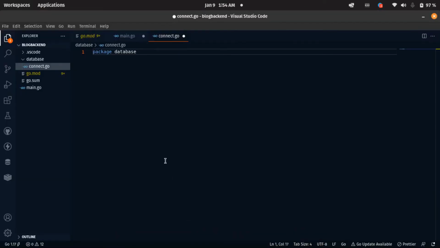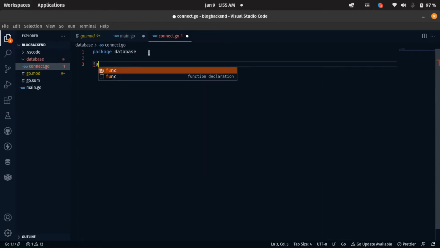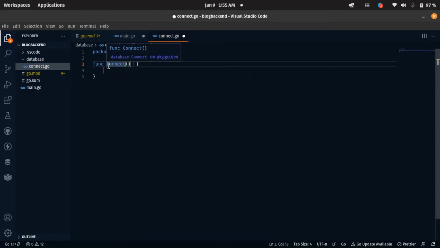The next thing we have to do is come here because we need to connect to our MySQL. How are we going to do that? We have to come down here and write a function. Let's call that function Connect. Don't forget it's in capital letter because we are going to need this function in our main.go.